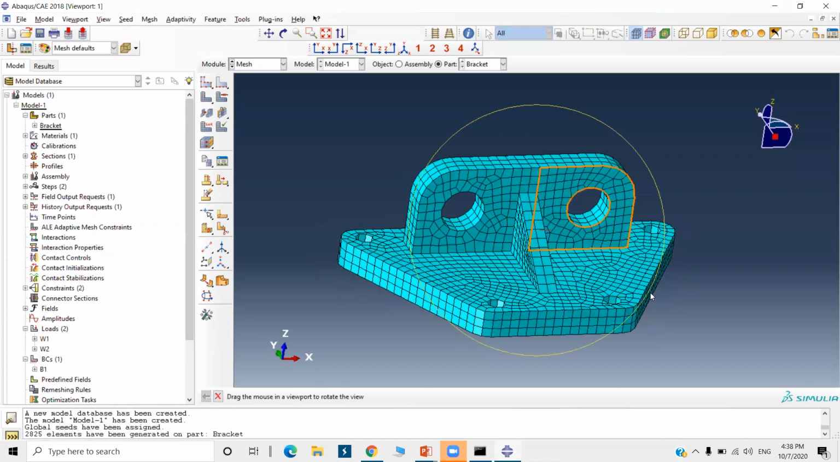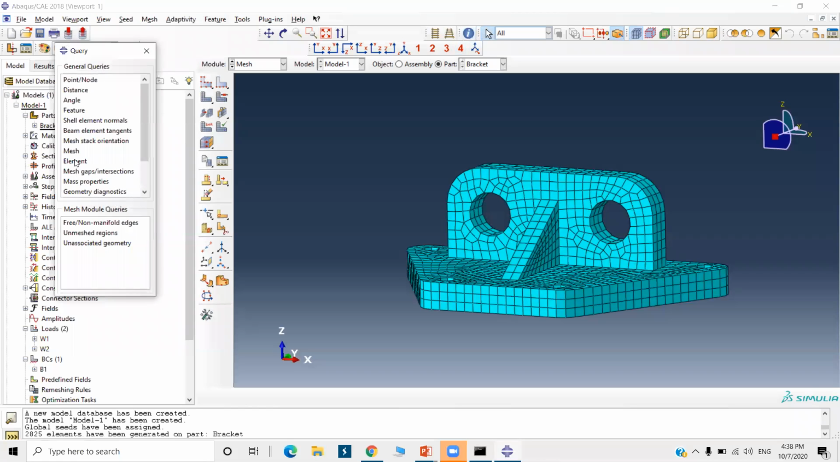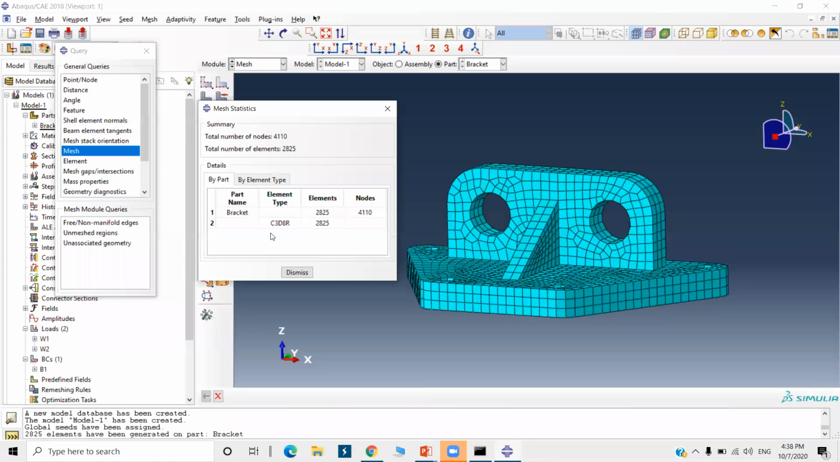If you want to check the number of elements and number of nodes, go to this query tool, query information. Here is mesh. Here there is an option, query entire part, display the detailed report. I will toggle on this option, click this part, and okay, now I need to select set, just done. It will display the part name as bracket, element type C3D8R. C means continuum, 3D means 3-dimensional, 8 noded, reduced integration. These are the number of elements and number of nodes. The element type is showing hexahedral, linear geometric order elements, 2, 8, 2, 5.